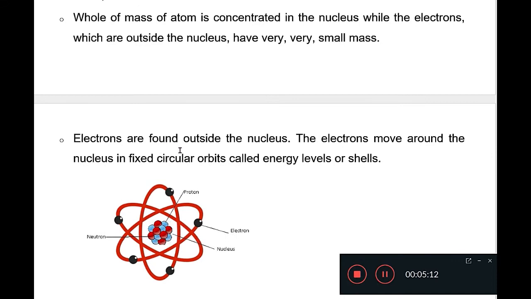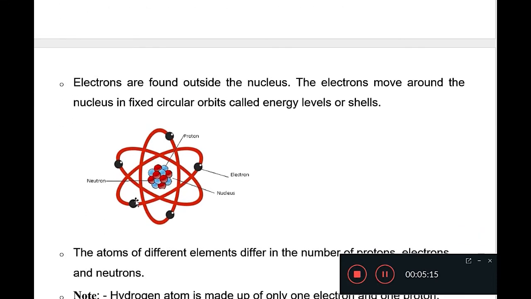Now, electrons are found outside the nucleus, as you can see in this picture. The electrons move around the nucleus in fixed circular orbits, which are called energy levels or shells. Is it clear? They are also revolving continuously around the nucleus.